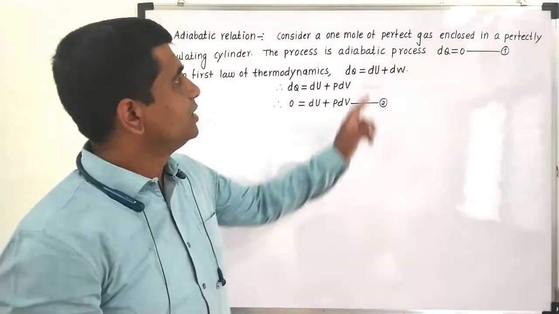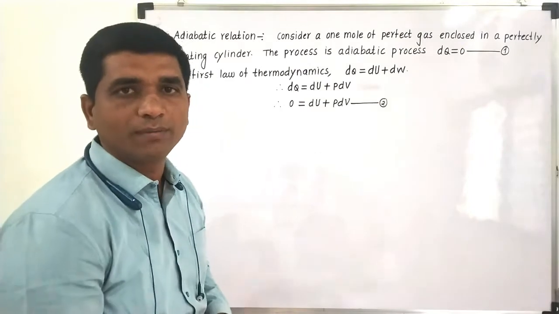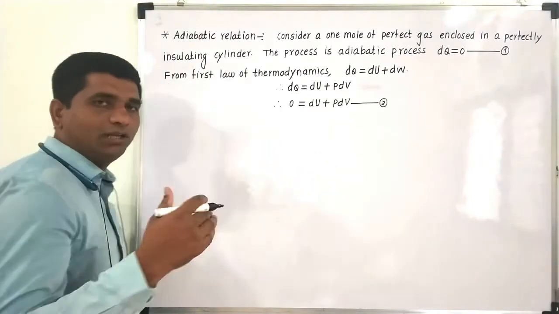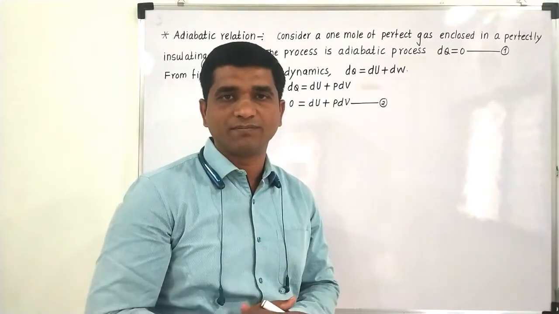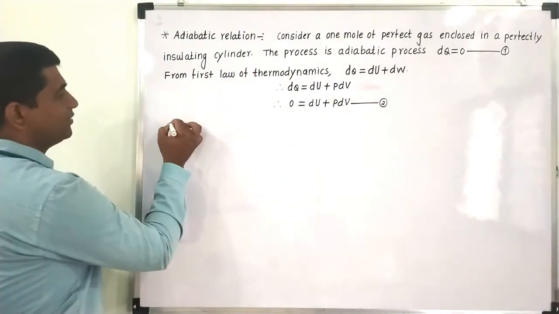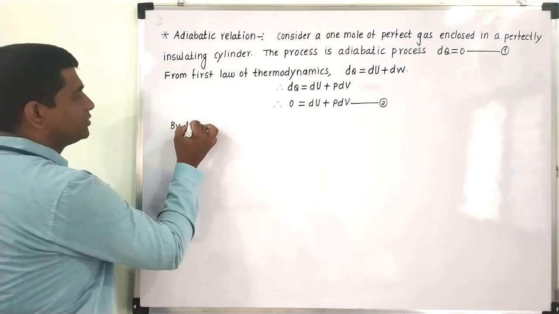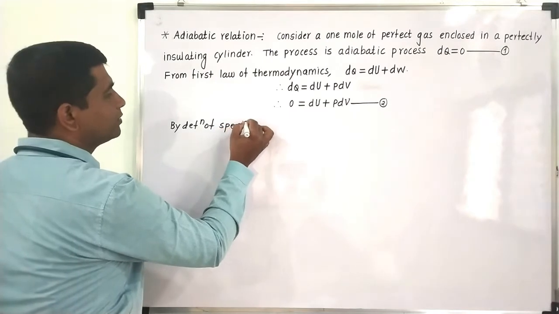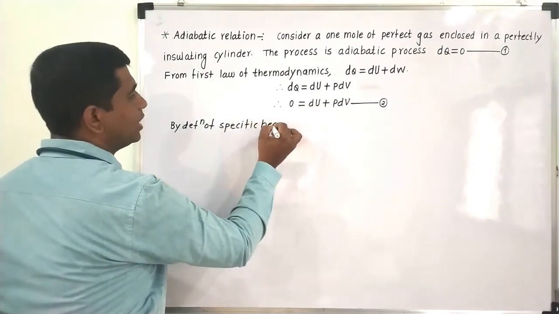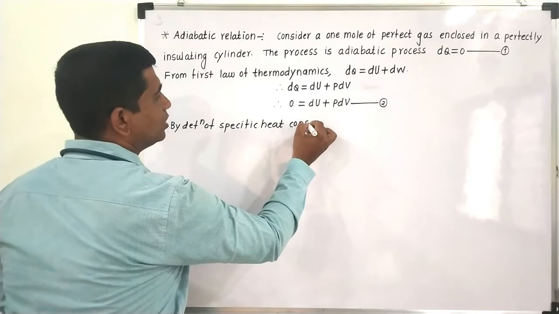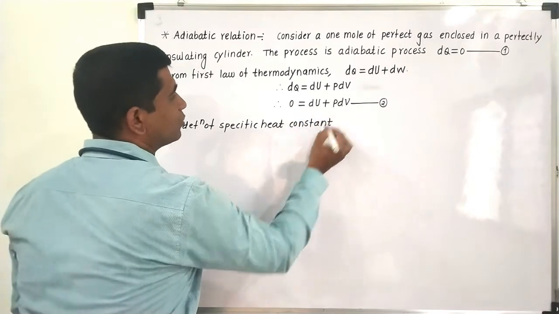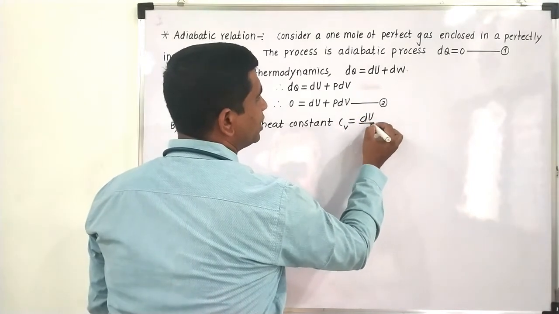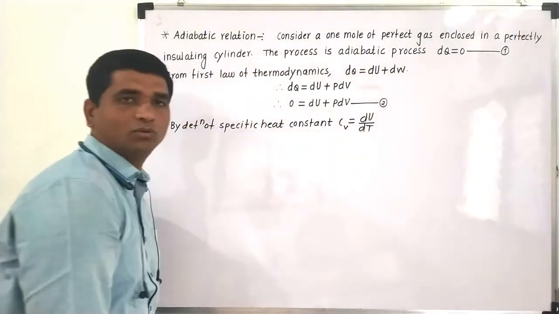As we said, it is a perfect gas, so whatever internal energy there is, it is due to the temperature only. So we can use the definition of specific heat at constant volume. We know that the specific heat at constant volume, that is CV, is nothing but the rate of change of internal energy with respect to temperature.